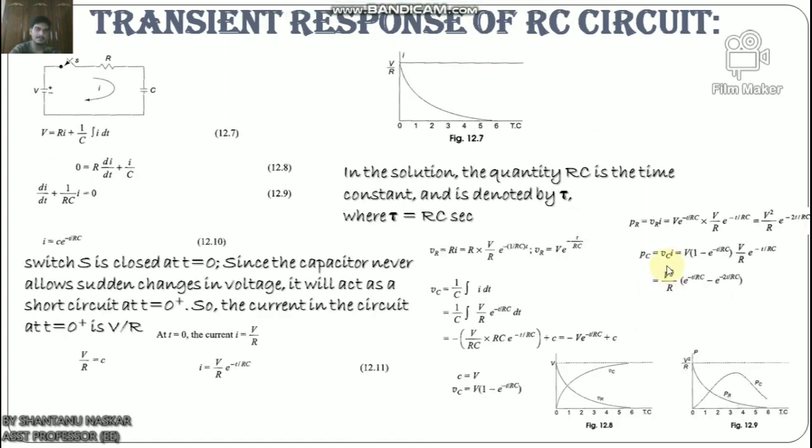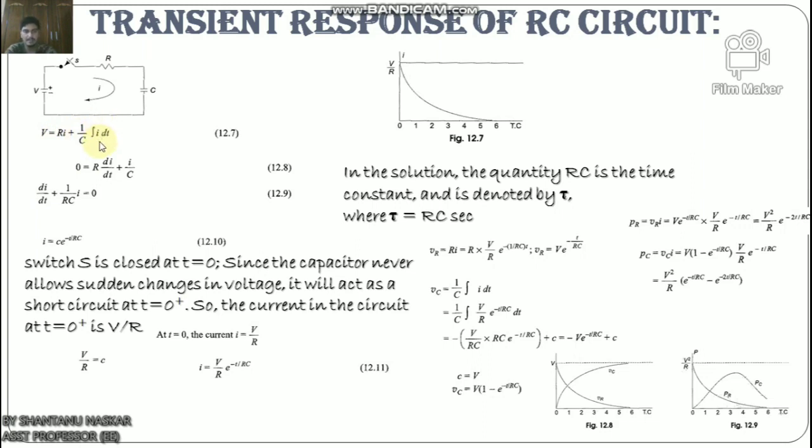Now let us discuss the transient response of RC circuit. So consider a transient response of RC circuit consisting of resistance and capacitance as shown in the figure. Okay, so the capacitor in the circuit is initially uncharged, in series with a resistor. When the switch S is closed at t equals 0, we can determine the complete solution for the current. Now apply Kirchhoff's voltage law to the circuit, resulting in the following differential equation: V equals R i plus 1 by C integral of i dt.